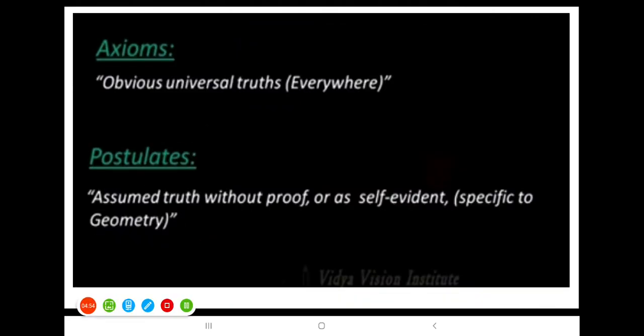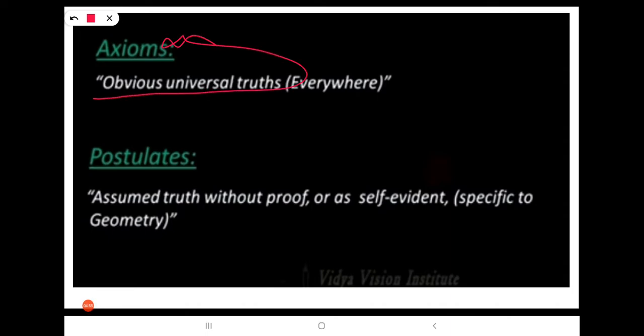Look here. Obvious universal truths are called axioms, and assumed truths without proof, or self-evident truths, which are used in geometry only, are called postulates. I hope you understand.